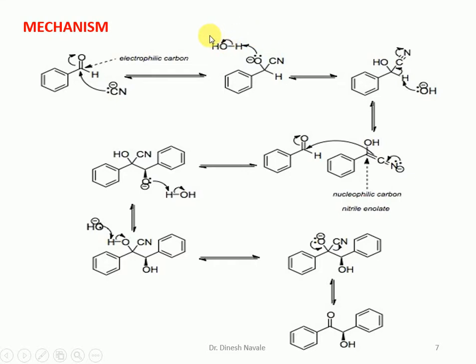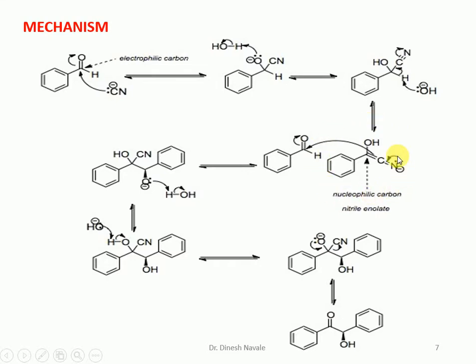Again, the hydroxide ion which was lost in this step will abstract the proton of this cyanohydrin intermediate and will give the loss of water, and we get the formation of a nitrile enolate type of intermediate.